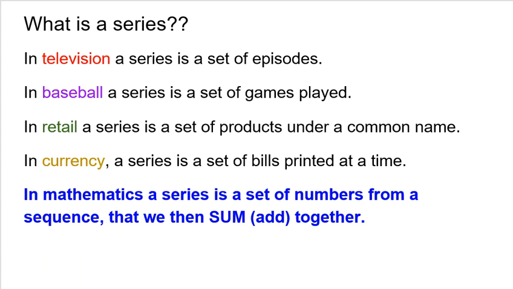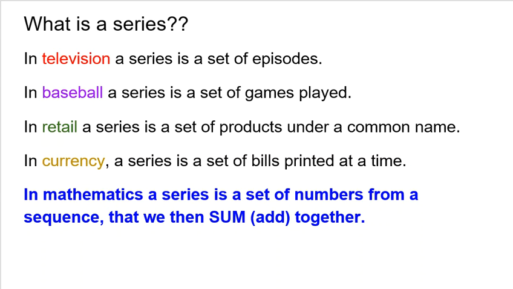In retail, a series is a set of products under a common name, like the Lauren Conrad collection or the Beyonce collection or whatever. It's a set of products, clothes, moisturizers, whatever, that are sold under a common name. Even in currency, so money, a series is a set of bills printed at the same time. So if you actually look at a dollar bill or a $5 bill or a $20 bill, you could see what series it is. And that series is just the set of bills that were printed all at the same time.